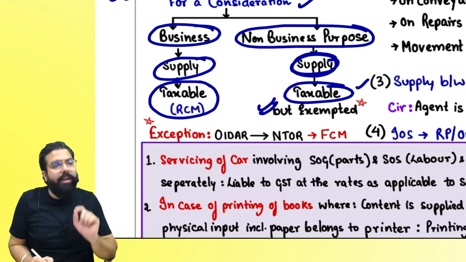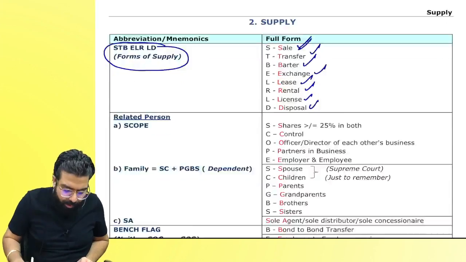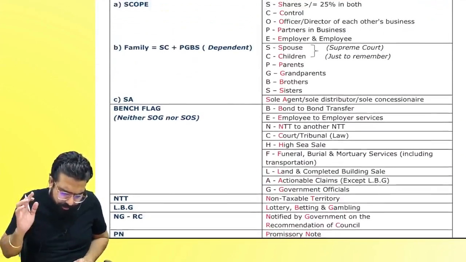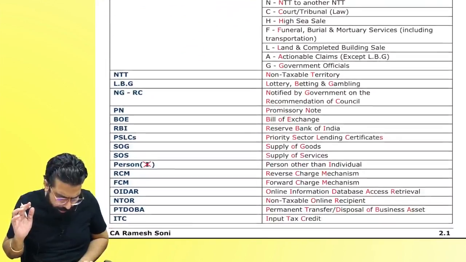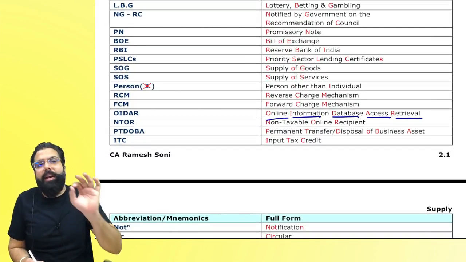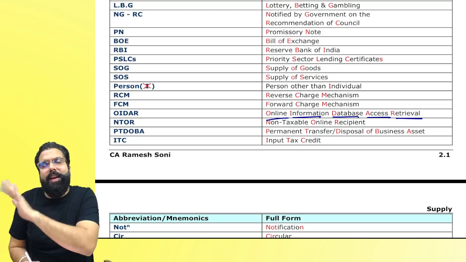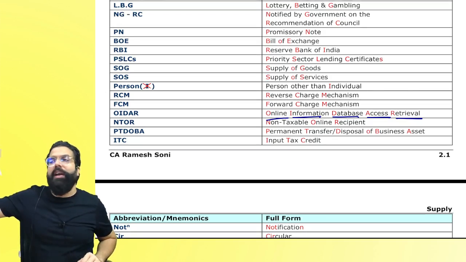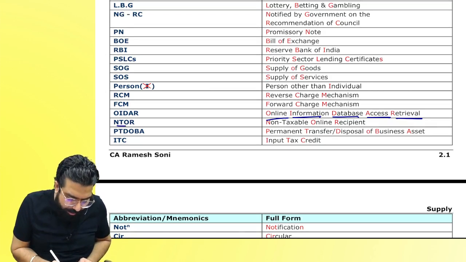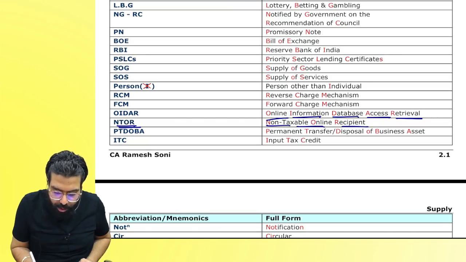But this exemption is not applicable if there is an OIDAR service. Sir, what do you mean by OIDAR, everyone? What is OIDAR? Online Information Database Access and Retrieval Service Provider. For example, Netflix. If they are giving services to whom? They are giving services to an NTOR, non-taxable online recipient.